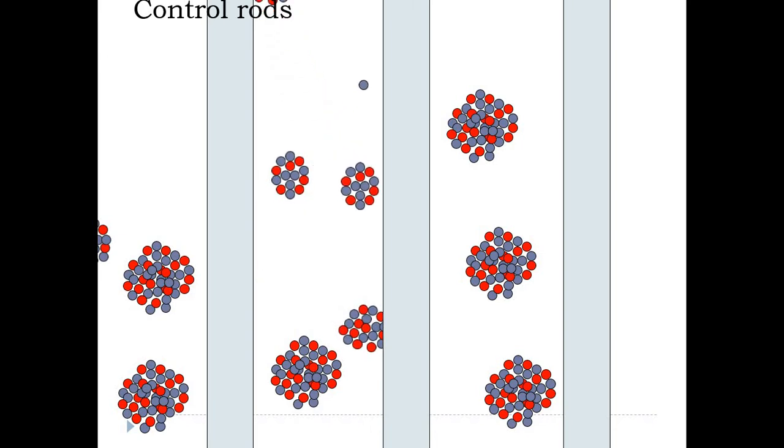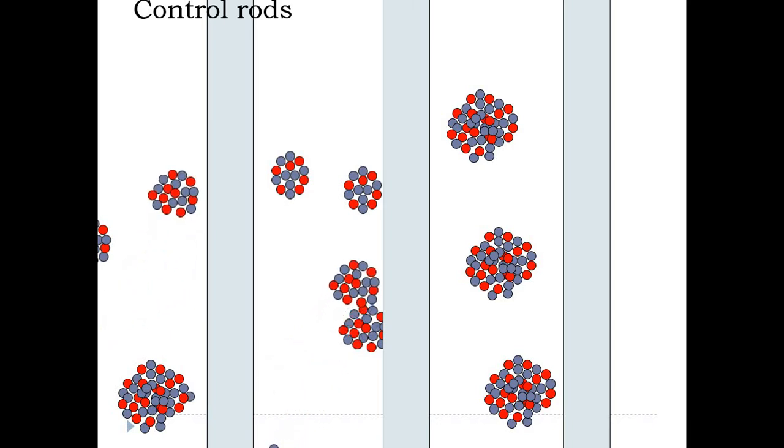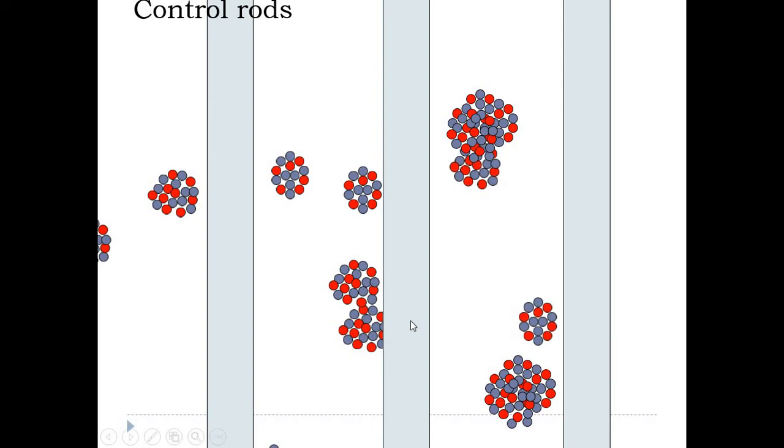Those neutrons are capable of causing nuclear fission of another uranium nucleus, and you can see that process over here.